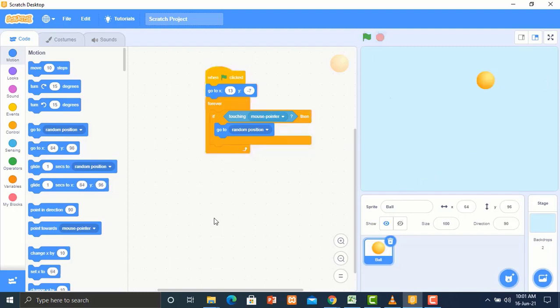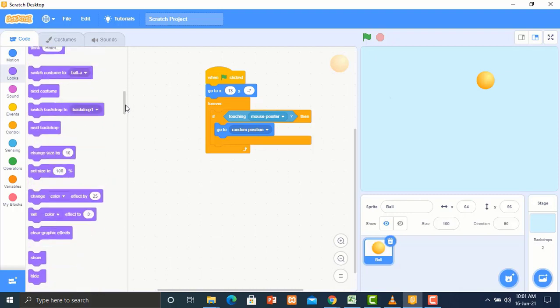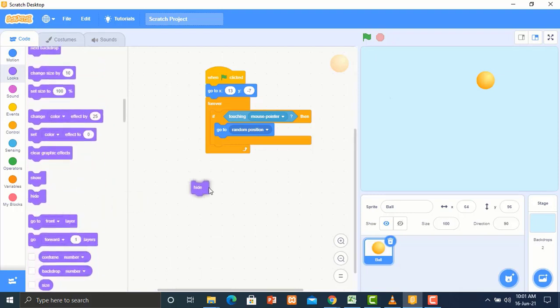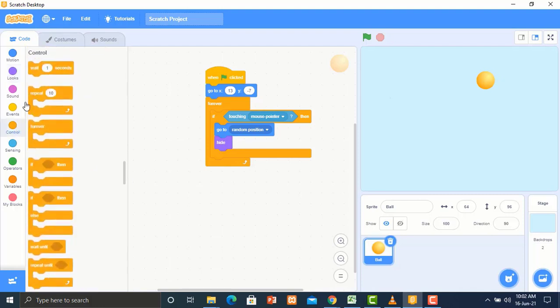We are left with one thing to add. The ball should hide and show so that the learner will not easily guess the direction of the ball. So let's go for hide under looks. Then wait, so that when the ball hides, it will take a while before showing. This will make the game run very smoothly.